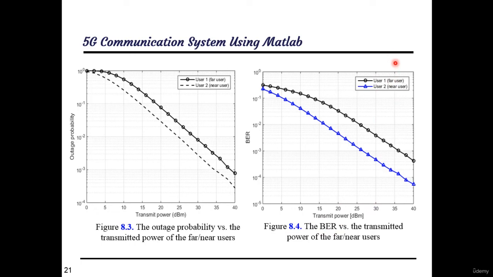It is clear that the near user outperforms the far user in terms of the outage probability in figure 8.3 and the bit error rate performance in figure 8.4 within the variation range of the transmitted power from 0 up to 40 dBm. This is because the near user removes the interference caused by the far user via the successive interference cancellation process, which is discussed in detail through the course content.